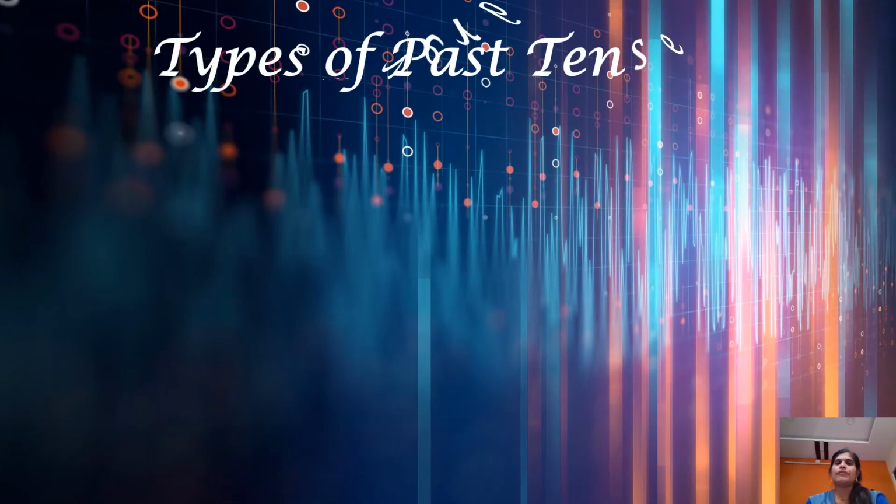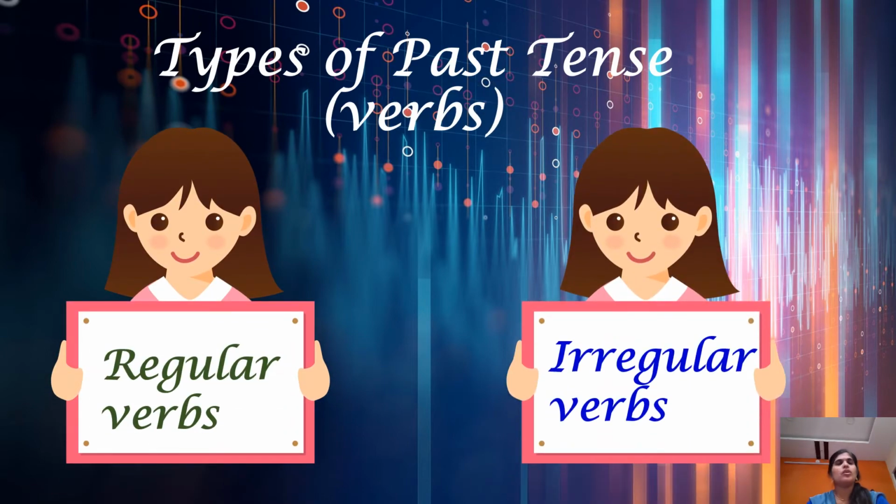Here are the two different types of past tense verbs. One is regular verbs and the other one is irregular verbs. Children, you may have the doubt, teacher, what are these regular verbs and irregular verbs? No worries children, I shall clarify your doubt.